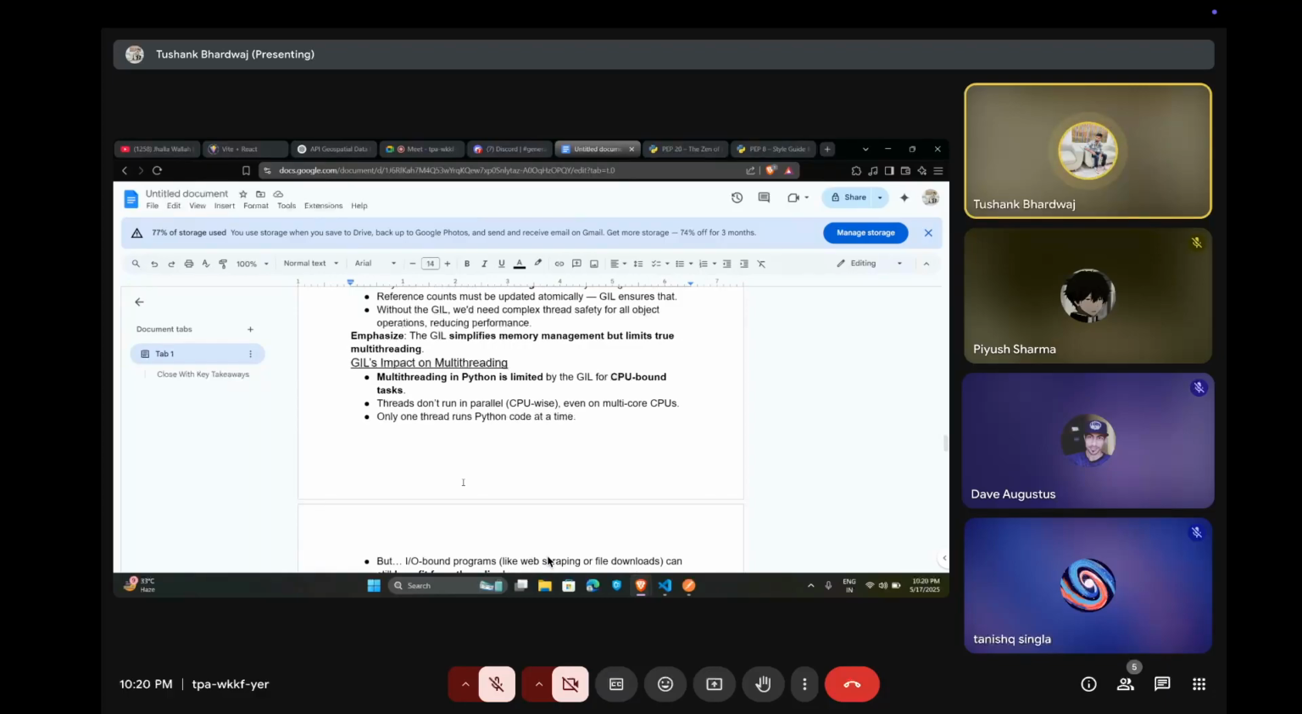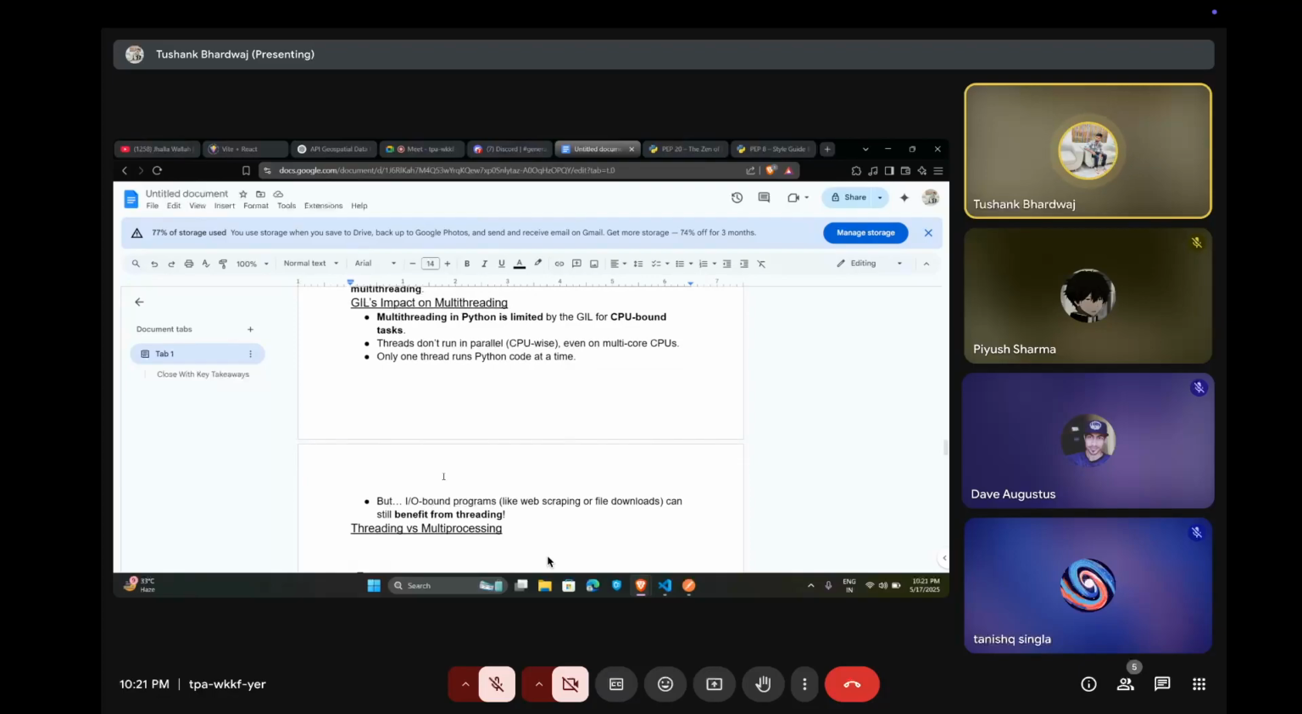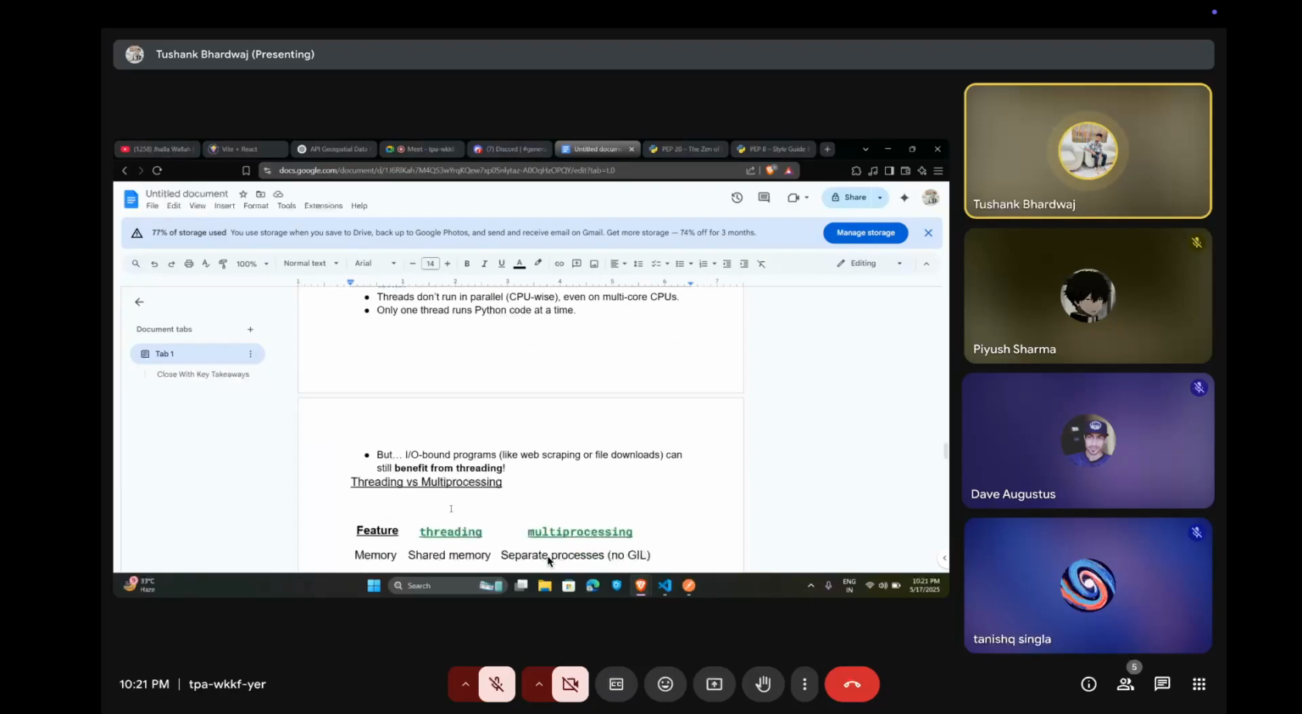What is the impact of the GIL on multi-threading? Multi-threading in Python is limited by the GIL for CPU-bound tasks. Threads don't run in parallel, even on multiple CPUs or multi-core CPUs. Only one thread runs Python code at a time. But input-output bound programs like web scraping or file download can still benefit from threading.